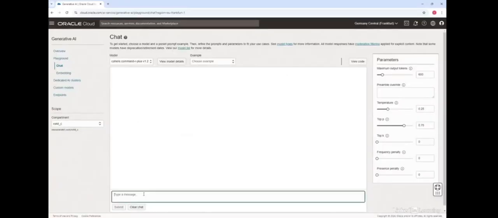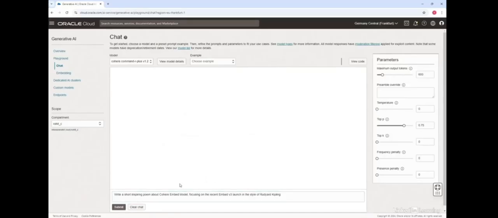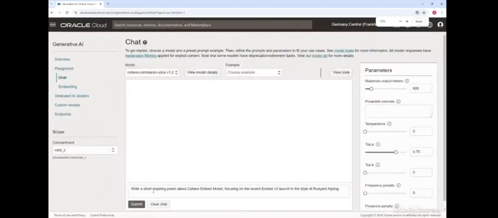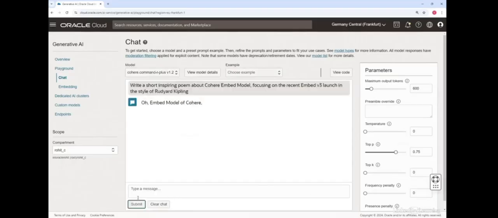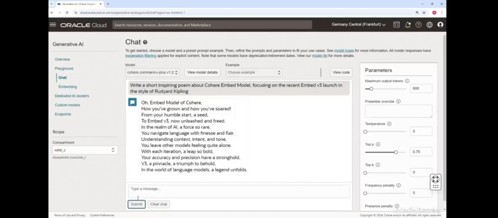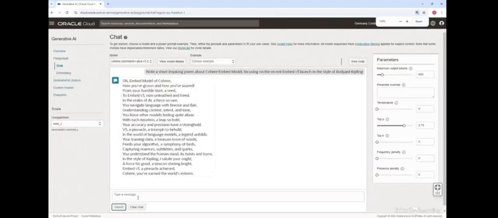Now I'll show you how you can change some of these parameters. So let's make temperature 0, and now I can give another prompt, something like, write a short poem about the Cohere Embed model, focusing on the recent Embed v3 launch in the style of Rudyard Kipling. And if I submit it now, you will see that the model starts generating an output, and right now I have given the temperature as 0.